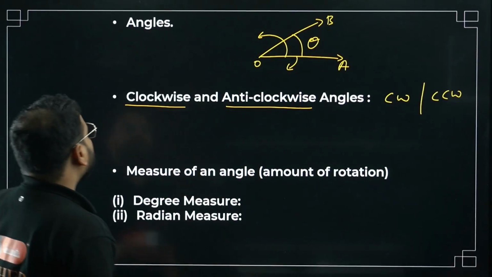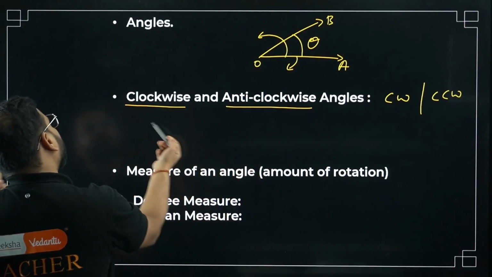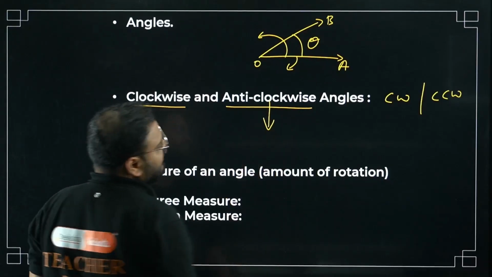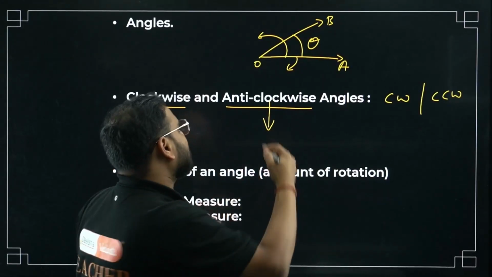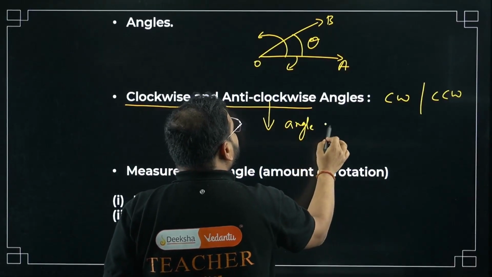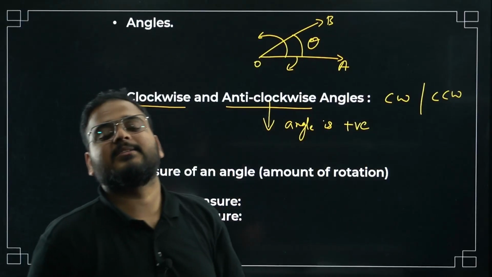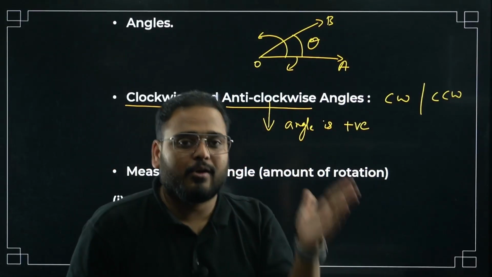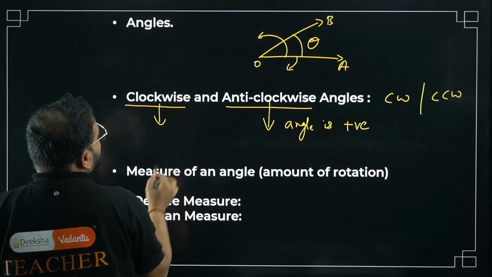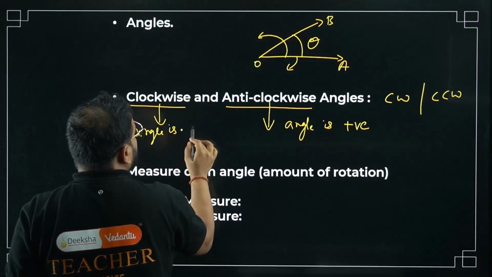Chaliye. So how do we take this rotation, bacha? We can take it in two formats. One is clockwise, the other is anti-clockwise. Whenever we are dealing with anti-clockwise rotation, we call the angle positive. And when we are dealing with clockwise rotation, bacha, we say the angle is negative.